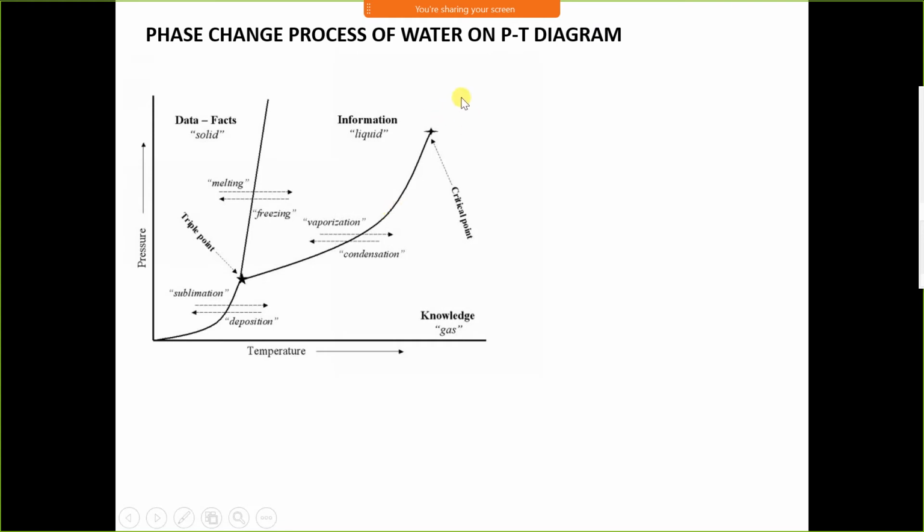Phase change process of water on the PT diagram, the pressure-temperature diagram. This diagram is called a triple point diagram or phase change diagram. Look here, this point represents the triple point. At this point, water exists in all three phases, that is liquid, solid and gas, meaning water, vapor and ice.